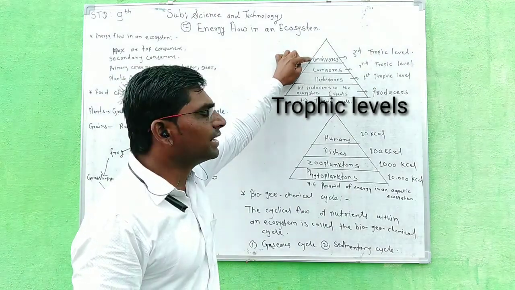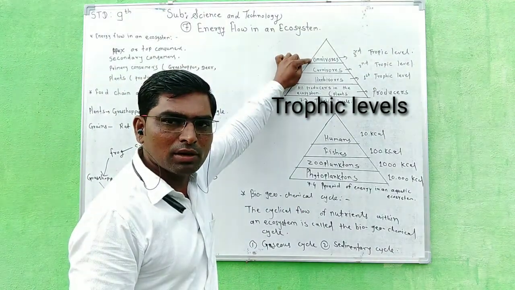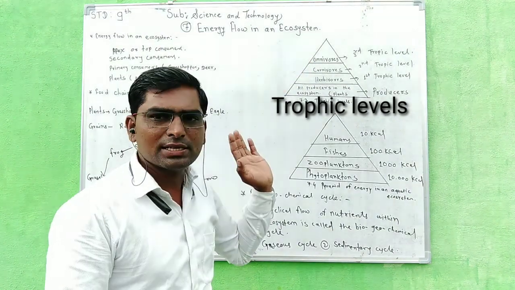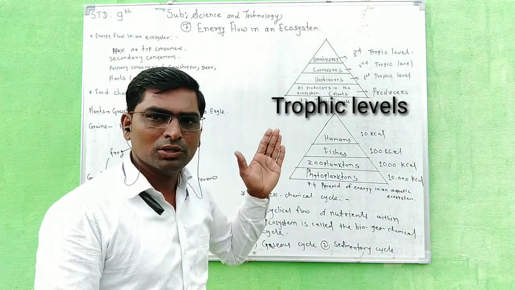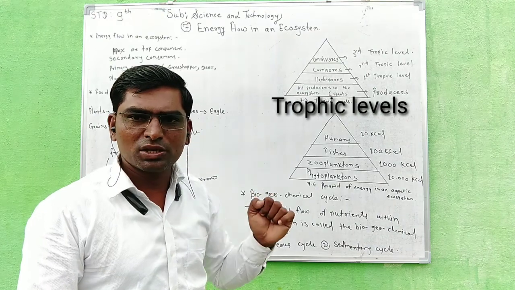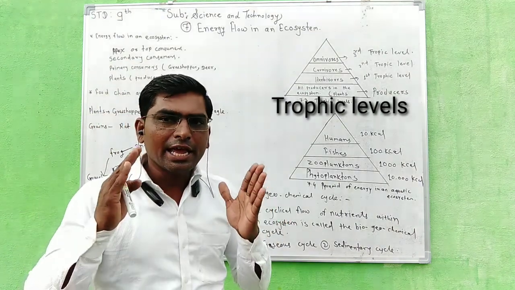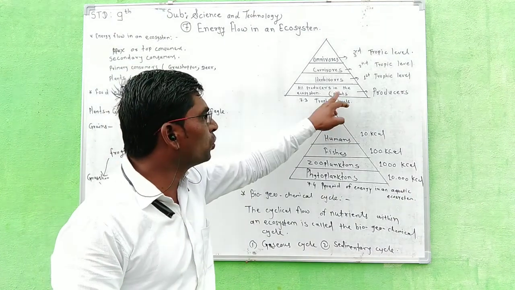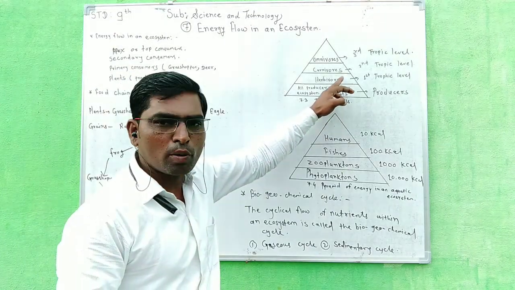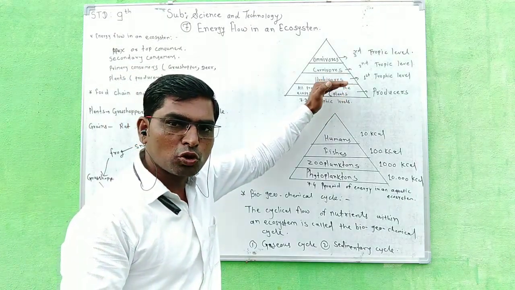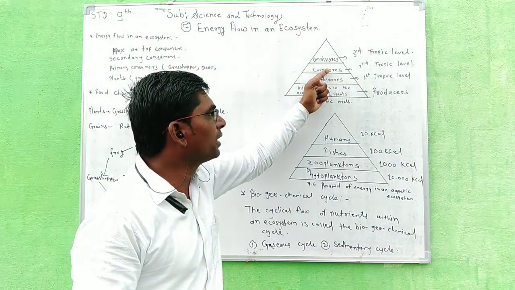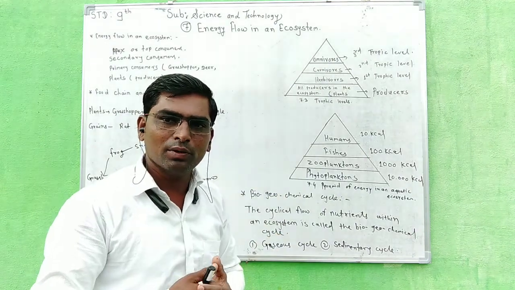Now above there are omnivorous animals that get food from carnivorous as well as herbivorous animals. So if you observe here, this energy or food passes from producer to first trophic level, then first trophic level to second trophic level, and then second trophic level to third trophic level.